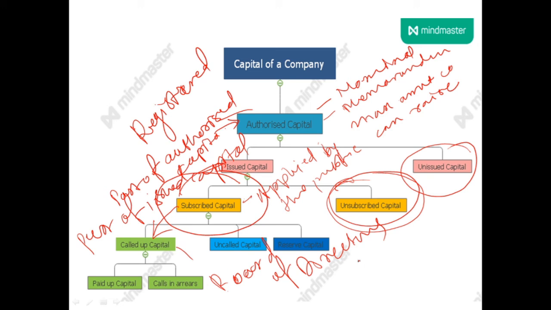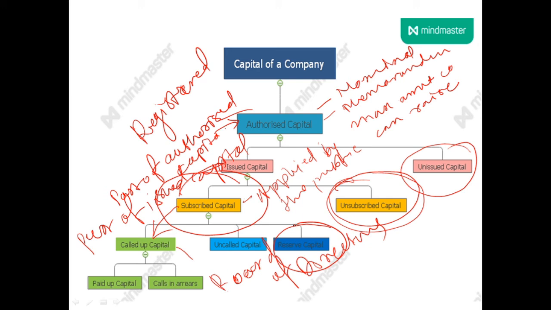A part of the balance of subscribed capital can be kept as reserve capital. So what is reserve capital? It is a part of the balance of subscribed capital that can be kept as reserve capital, which can be called only on the winding up of the company.